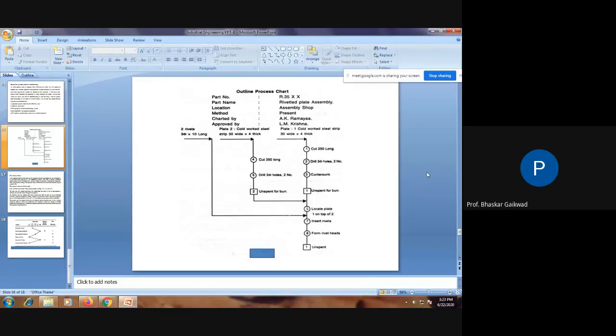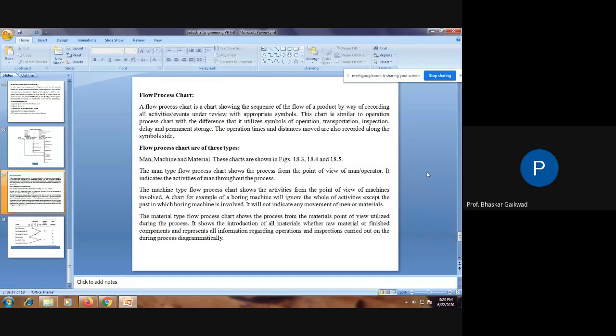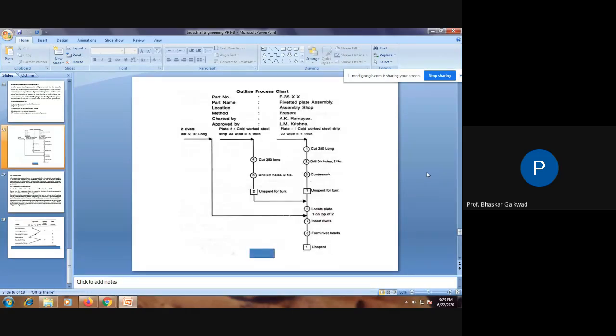Here two rivets of diameter 3 and 10 mm long we require. So plate number 2 and plate number 1, and here 1, 2, 3, 4, like this the sequence is given.